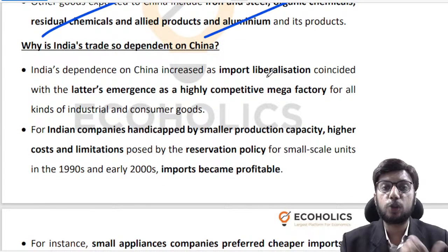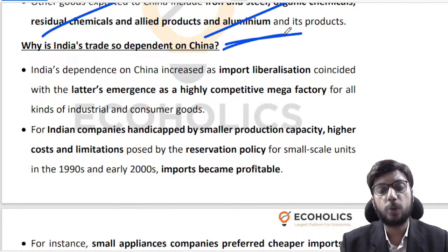Now, why is it that we are so trade dependent on China? This is a question that you need to be ready for. This is a question that will be asked in the examination. And the data has been presented. Now the reasoning has to be presented.